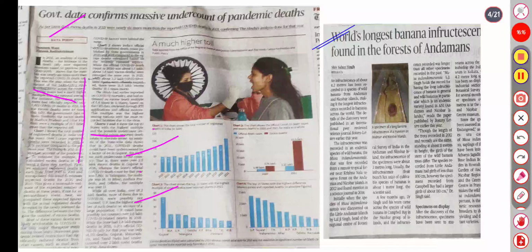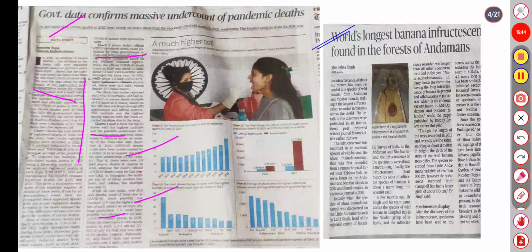And chart 2 shows India's official COVID-19 death count published by the state governments in 2021 compared to the excess deaths calculated. Charts 3 and 4 show the same thing: the top 10 states with the highest multiple, with a factor of 44 in Gujarat, the highest undercount in the country, at 2.5 lakh excess deaths.